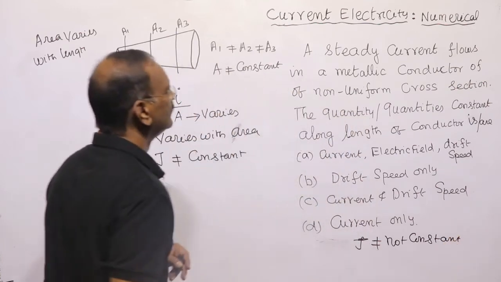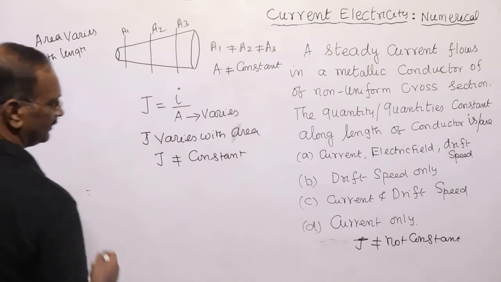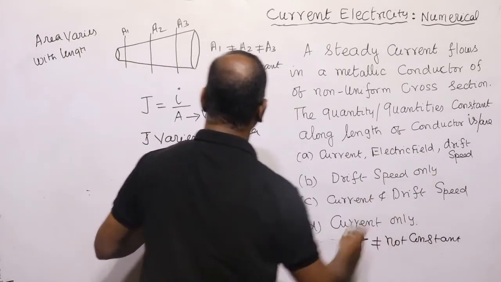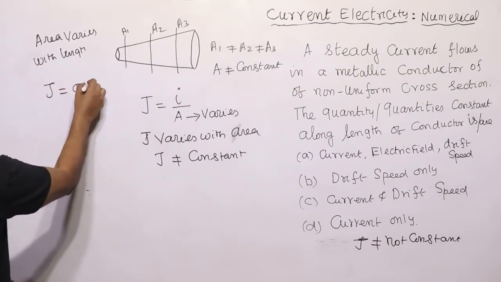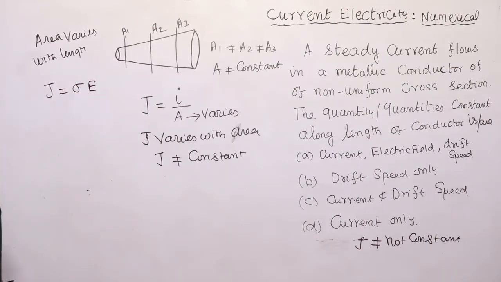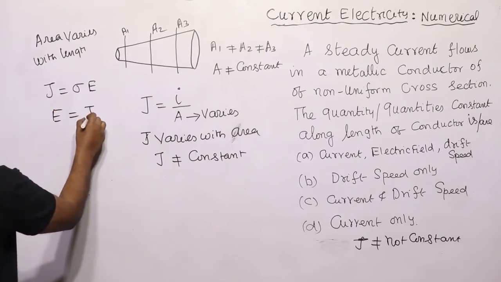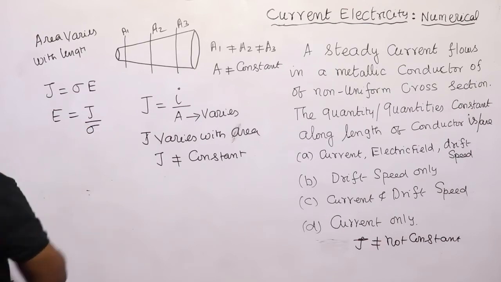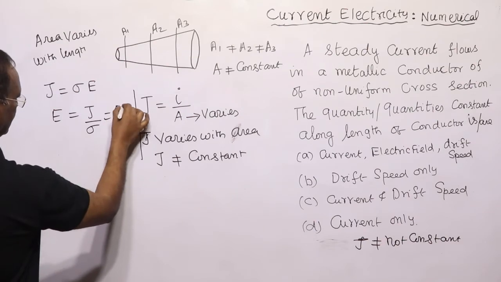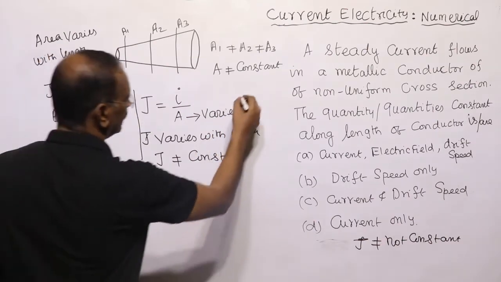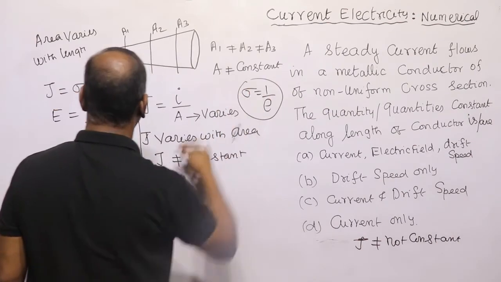Second thing, what about electric field? We have the relation J is equal to sigma E, or E is equal to J by sigma, where sigma is conductivity. This can be written as resistivity into J, because conductivity is equal to 1 by resistivity.